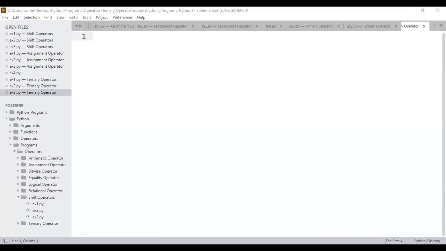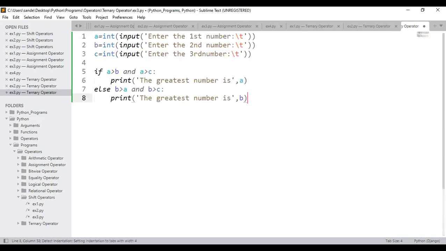Now tell me, if A is greater than B and if A is greater than C, then I can conclude A is the greatest. If B is greater than A and B is greater than C, I can conclude that B is the greatest. If not, C is the greatest. I hope you people should not be having any sort of doubt in this example. Is that clear? Please do respond. Instead of else, it is elif.